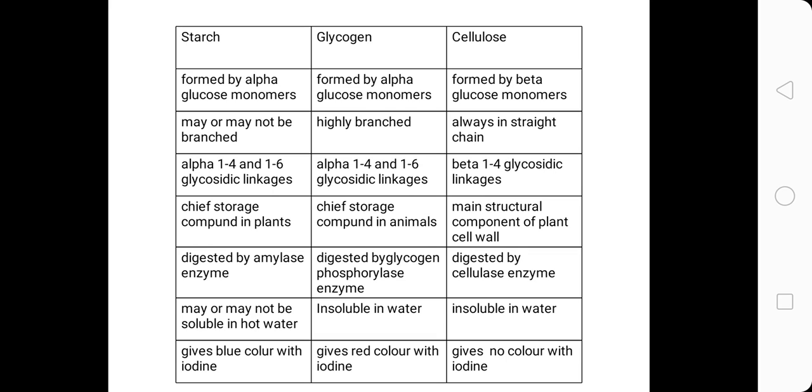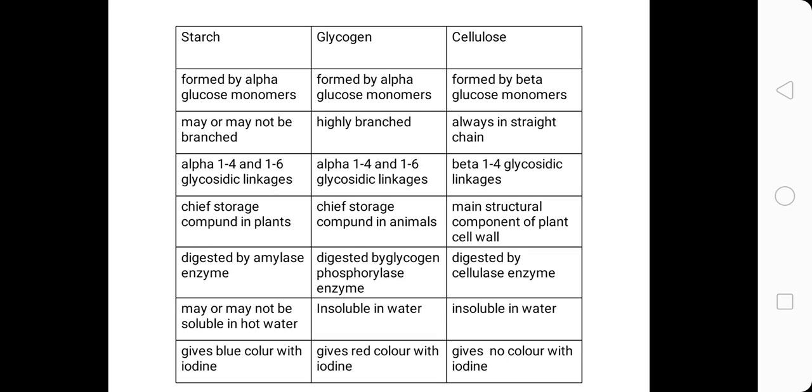Third point is about bonding. In starch there are two types of bonding, 1,4 and 1,6. If unbranched, then 1,4 linkage will be present, and in branched chains 1,6 linkage is present. Same is the case with glycogen, while in cellulose there is only beta 1,4 glycosidic linkages. If we come towards their role, starch is the chief storage compound in plants, glycogen the chief storage compound in animals, while cellulose is the main structural component of plant cell wall.